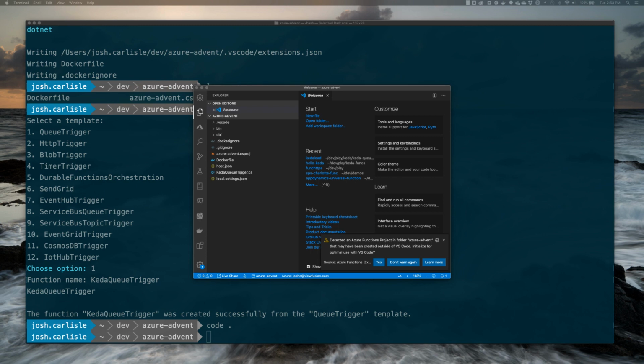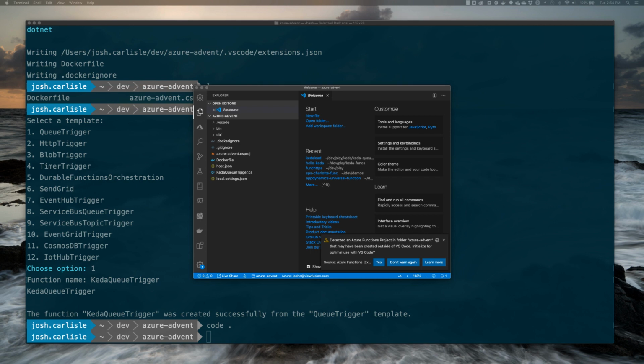So now that we're in Visual Studio Code, we're getting some warnings that we created the project outside of code. So we're going to go ahead and let it initialize our project. We may get a couple of these prompts along the way from both Visual Studio Code and Azure Functions extensions, wanting to make some project updates. We'll let them whenever we get prompted. They're going to help us do things like adding debugging support.